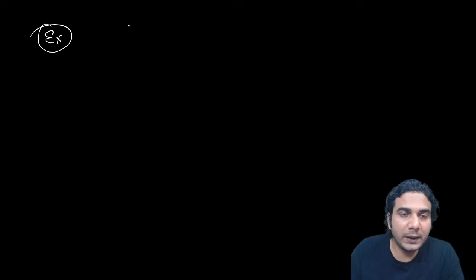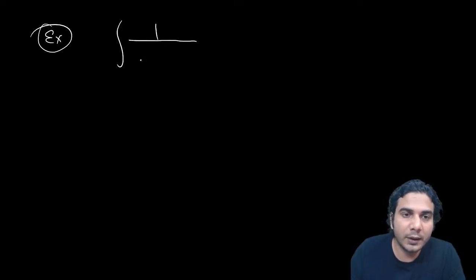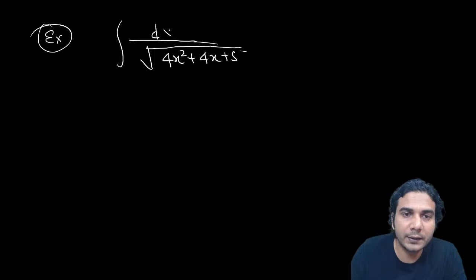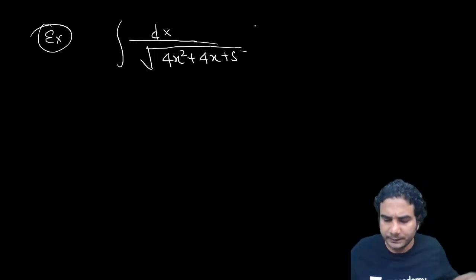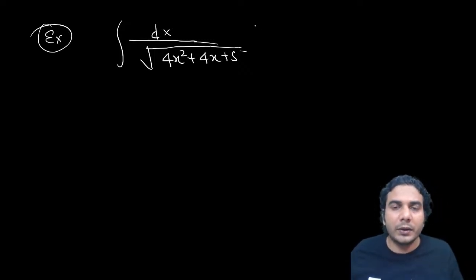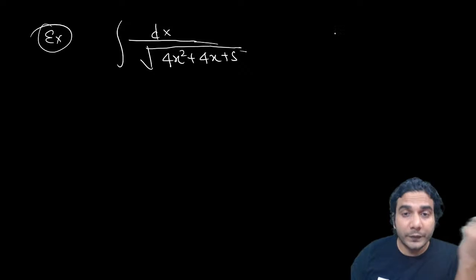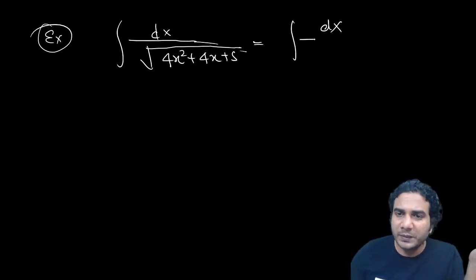So if I give you an example, like you need to integrate 1 upon under root of 4x square plus 4x plus 5, all right? You need to integrate this dx. So what will you do? Like 1 upon quadratic, how did you do 1 upon quadratic? You made a perfect square, right? So in this also you will make a perfect square. It is very simple, straightforward, just make the perfect square in the denominator.